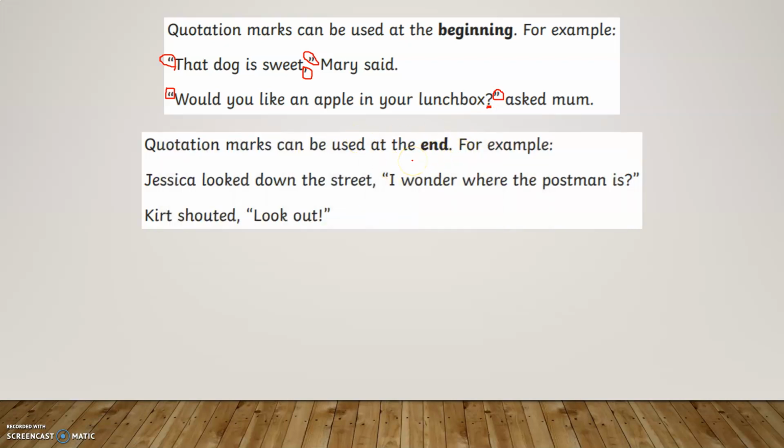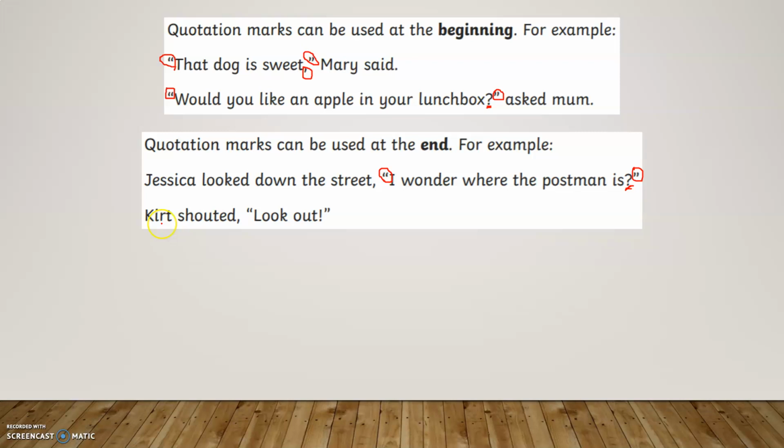Quotation marks can be used at the end of a sentence as well. Let's have a look at this example. Jessica looked down the street. "I wonder where the postman is," what she is actually saying. So we've got a quotation mark at the beginning of what she's saying and also at the end of what she is saying. Notice once again, the punctuation is inside the talking mark.